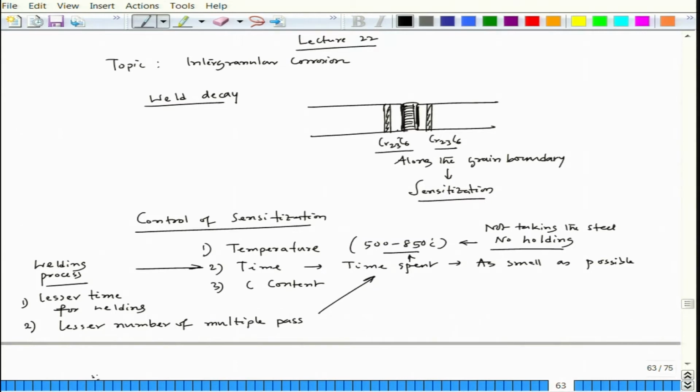So, which are the welding processes? If you do gas welding, it is a problem, because gas welding takes a long time for heating, and the heat intensity of the gas welding process is less compared to arc welding.